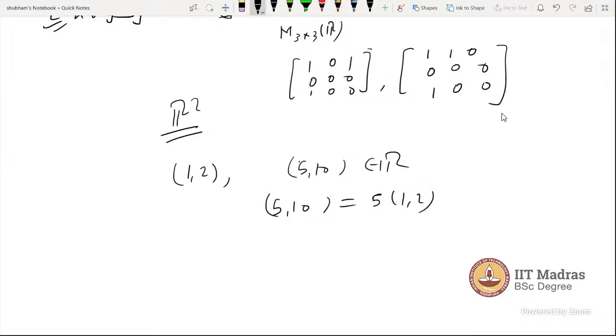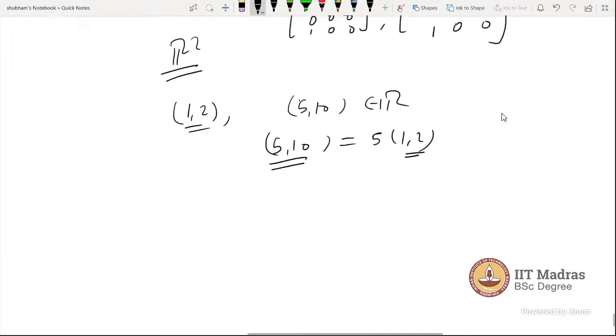So these two vectors are scalar multiples of each other. Let's see geometrically what's happening. 1 2 will be plotted here somewhere, and 5 10 will be somewhere, 5 maybe here and 10 here.